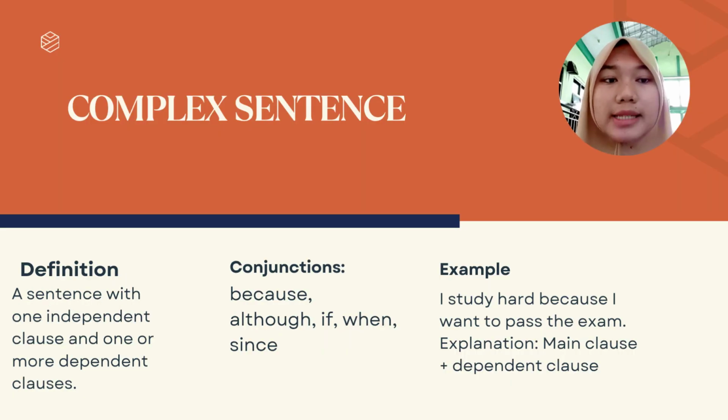Next, the complex sentence is more advanced. It combines one main idea with a dependent part that cannot stand alone. We use words like because, although, since, and when. For example, I study hard because I want to pass. The second part explains the reason for the first part.